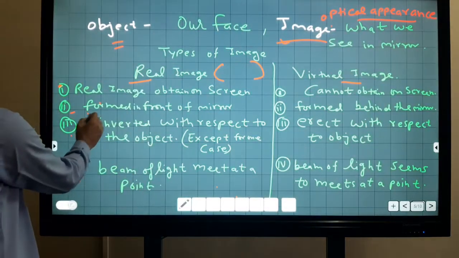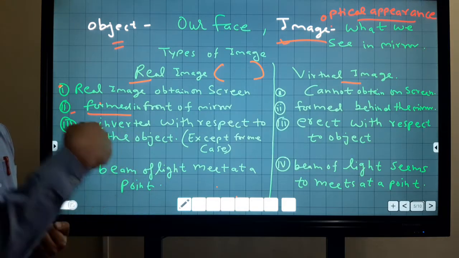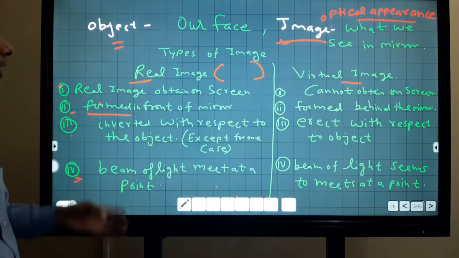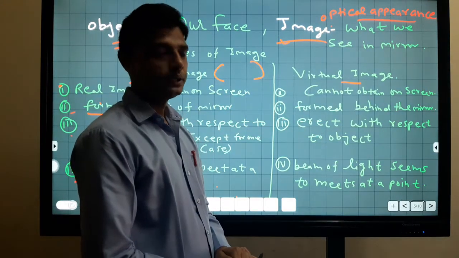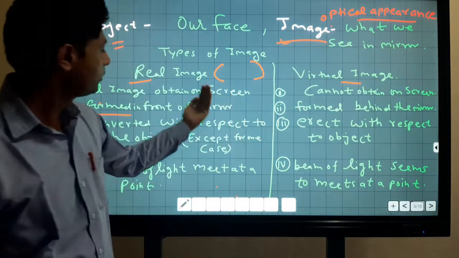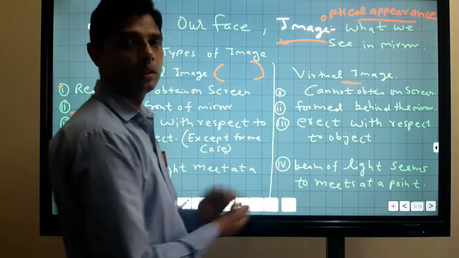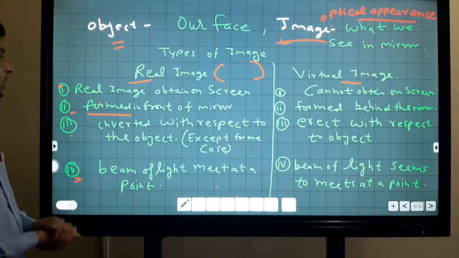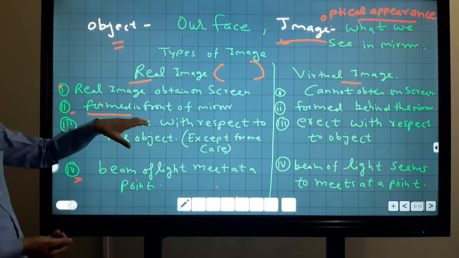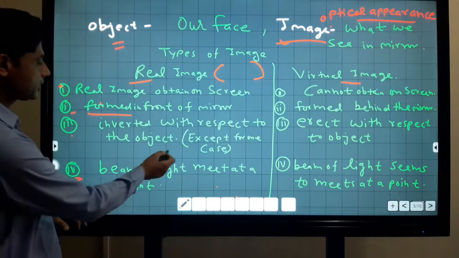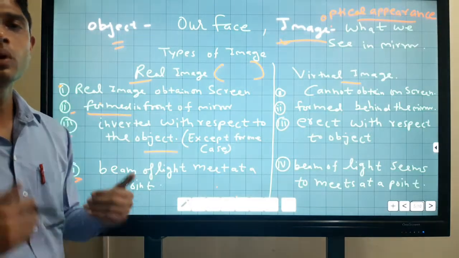Second, a real image is formed in front of the mirror, but a virtual image is formed behind the mirror. Third, inverted image with respect to the object. The real image is always inverted with respect to the object.